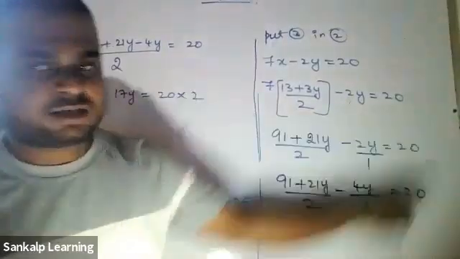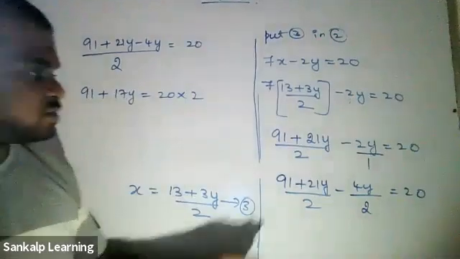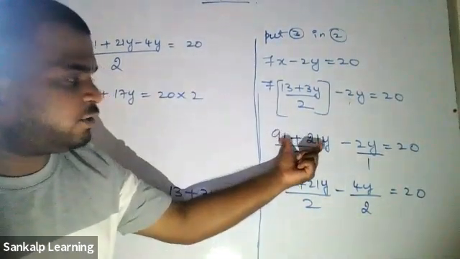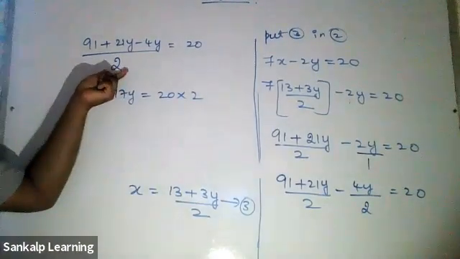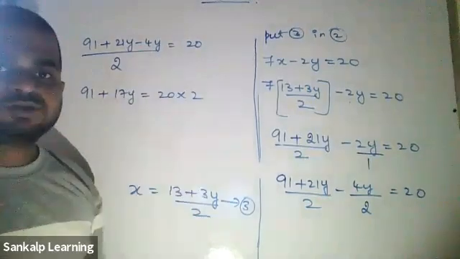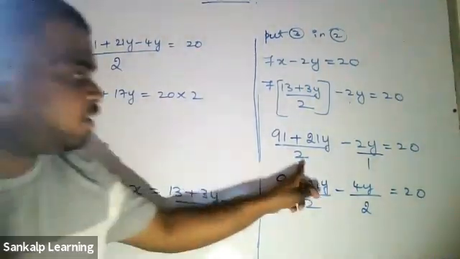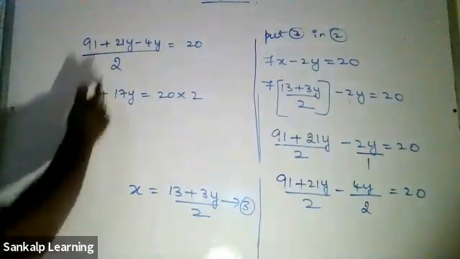Now you might ask, sir, why didn't you send the 2 in the earlier step? You didn't send 2 in that step, but here you are sending it because that 2 belongs only to that part, doesn't belong to this. But here, this is a common denominator. It belongs to all the terms, to all the numerator terms. But there, it belongs only to these two things. So I cannot send it to the other side. Now I can send it.